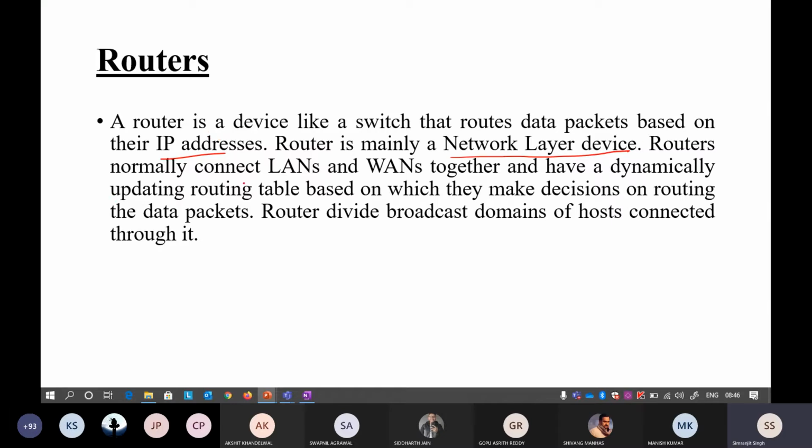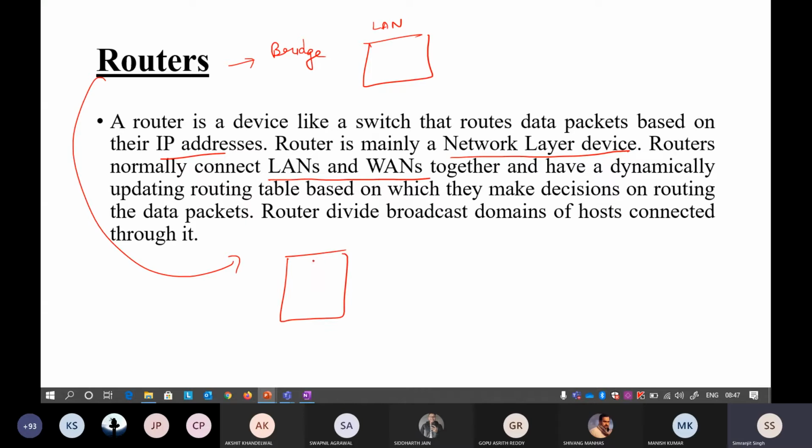Okay, so a router normally can connect towards LANs and WANs, that I already told you. So it can connect towards various LANs as well as various different WANs, that can also be connected together. Okay, and it has a dynamically updated routing table. If you remember, the bridge connects and maintains some table. Similarly, the router also maintains something called a routing table.